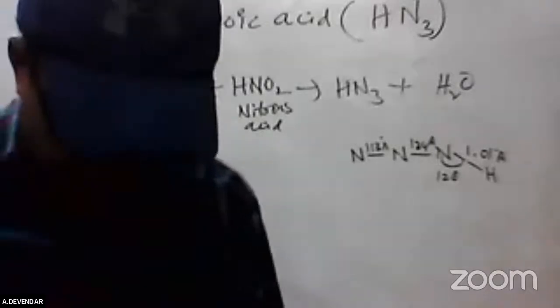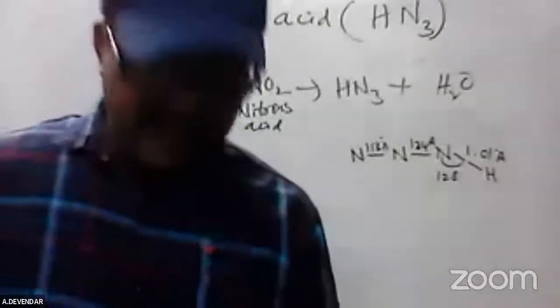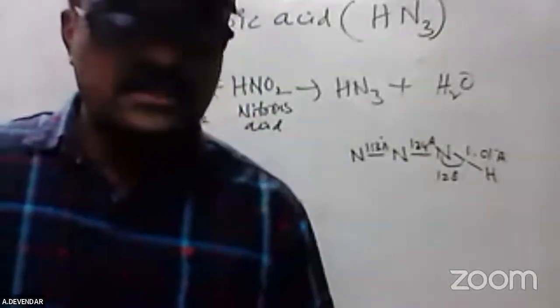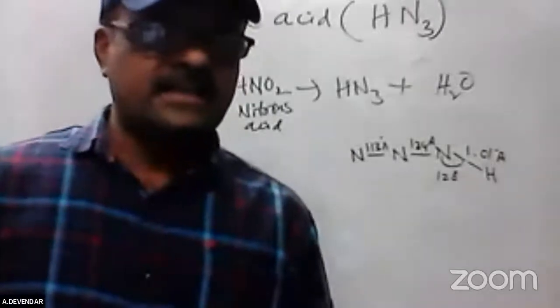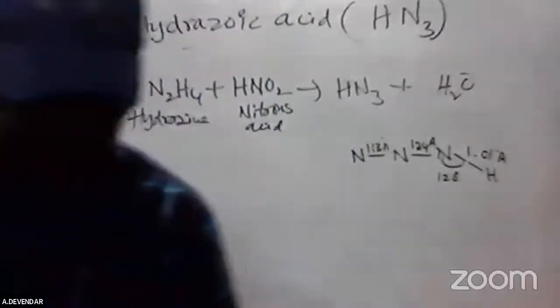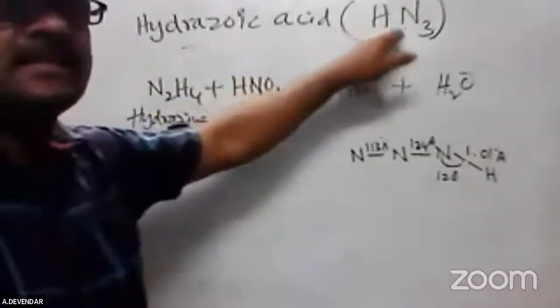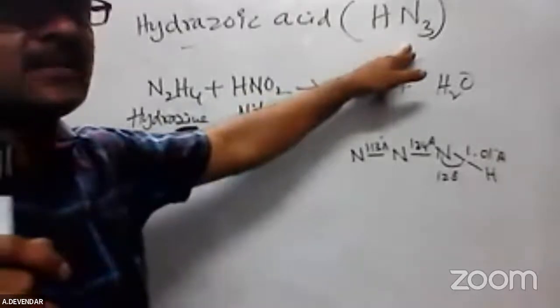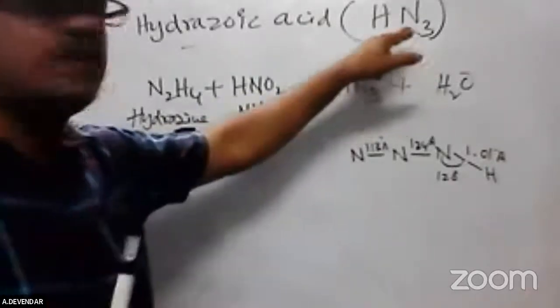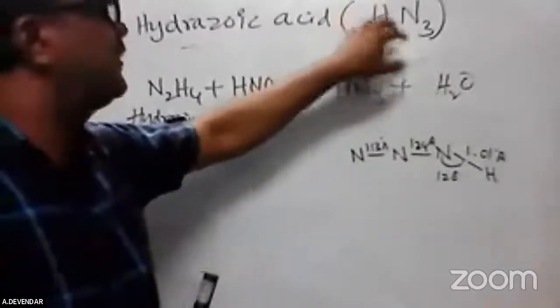There are many types of preparation. When sodamide, NaNH2, is passed through nitrous oxide, N2O, laughing gas, you get hydrazoic acid. That is also one simple method. It is a colorless liquid, explosive in nature, and a weak acid. Because it is explosive, laboratory preparation is very dangerous, so precautions must be taken when preparing hydrazoic acid.